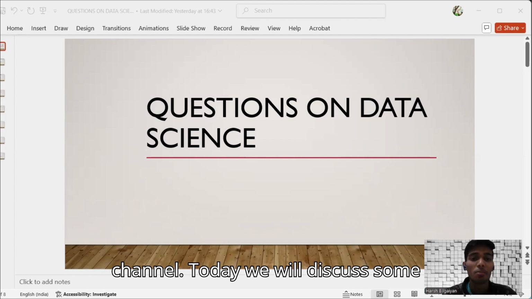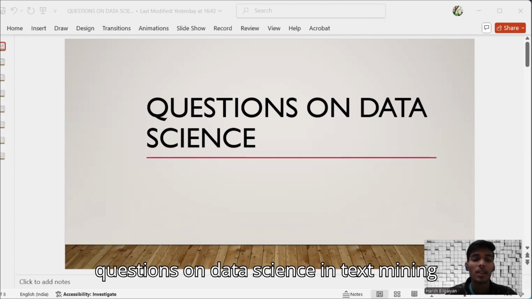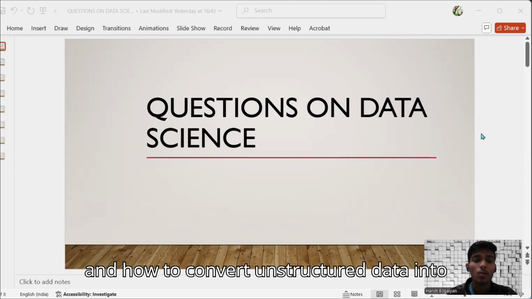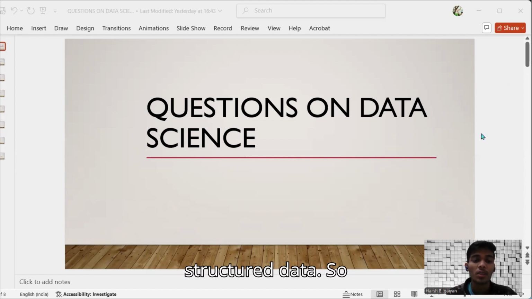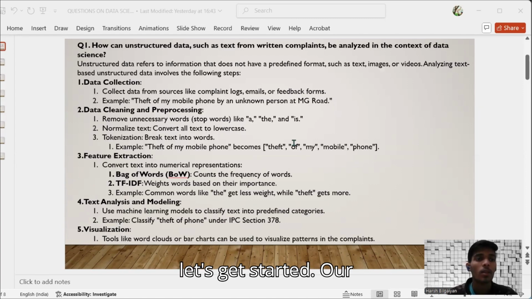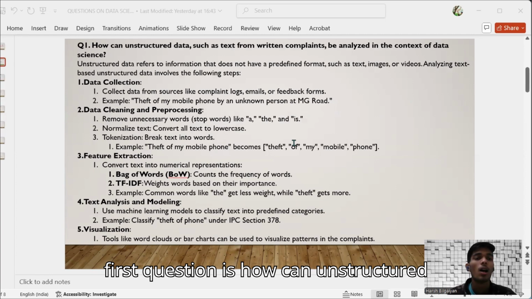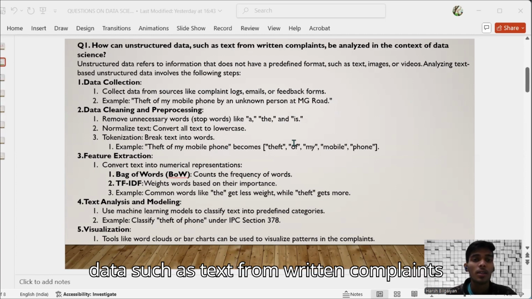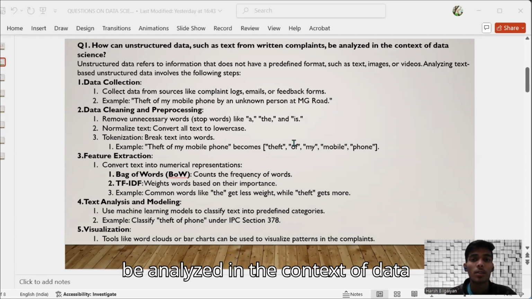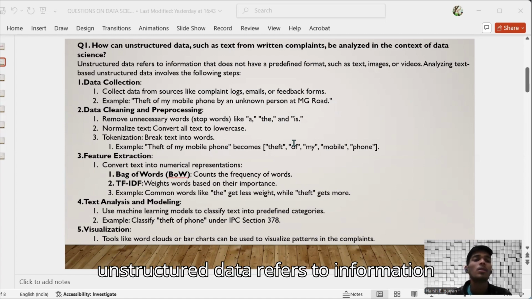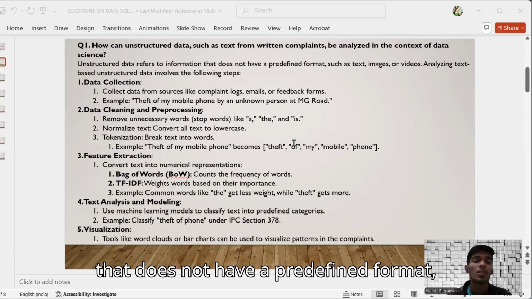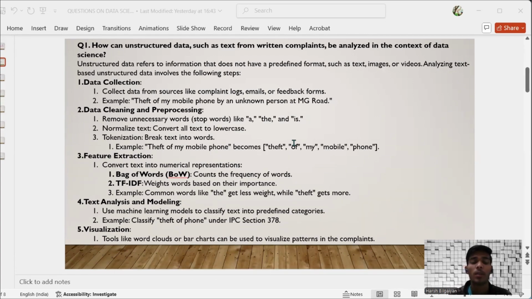Today we will discuss some questions on data science in text mining and how to convert unstructured data into structured data. So let's get started. Our first question is, how can unstructured data such as text from written complaints be analyzed in the context of data science? So unstructured data refers to information that does not have a predefined format, such as videos, text, images.